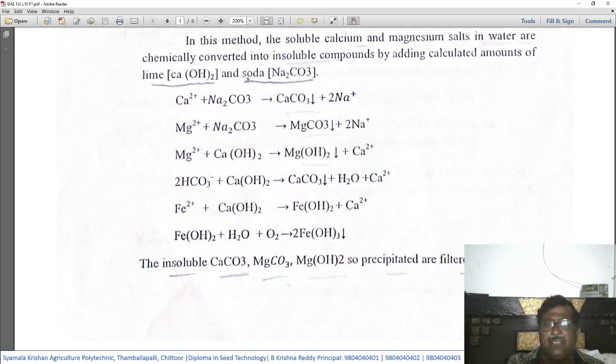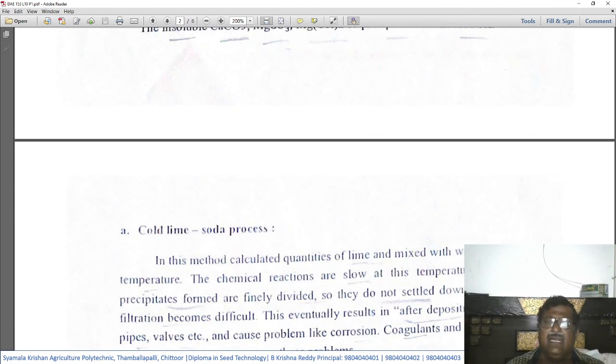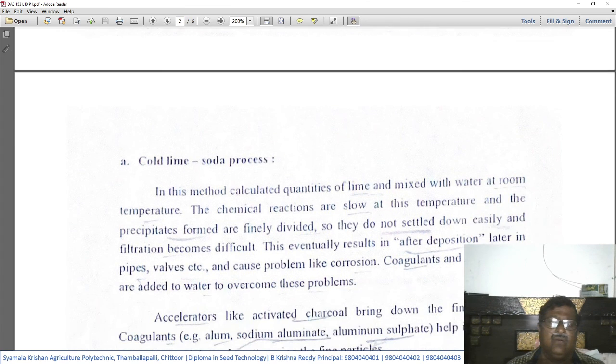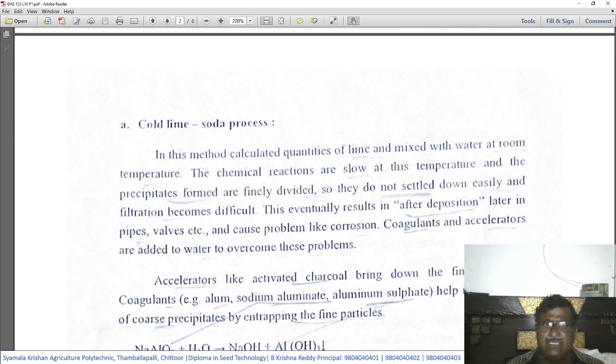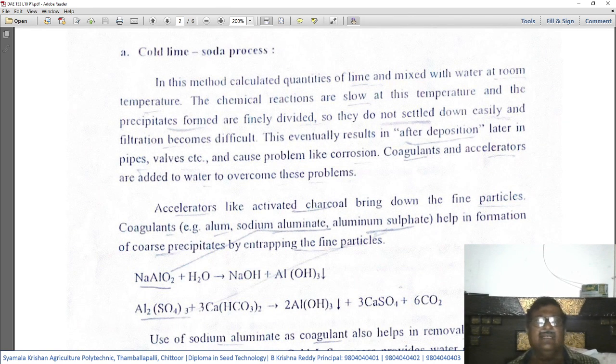So the precipitates are filtered off. These get precipitated and get down into the container. They then will get filtered off from the container, and the water above will be soft water. Okay. Now, after seeing these equations, let us understand what happens in the cold lime soda process.